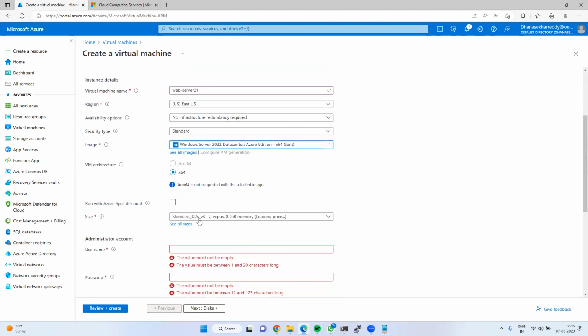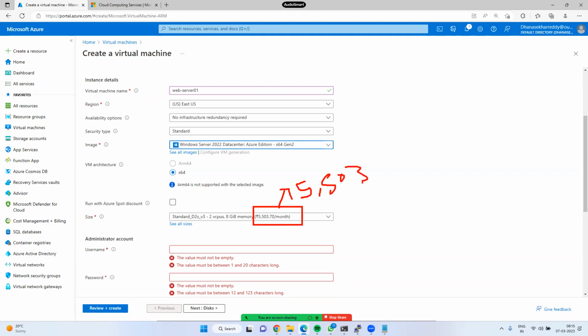Next, currently I am using 2 CPUs, 8 GB memory. What would be the cost? 5,503 rupees. Microsoft charges are applicable on an hourly basis. I am repeating, Microsoft charges are applicable on hourly basis.